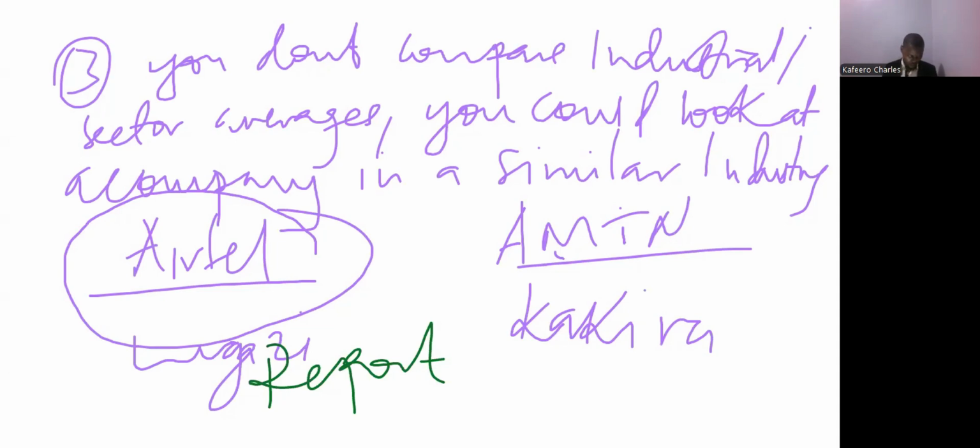But what you should know is that if you are going to be writing a report and you are going to be dealing with ratios, the first step is to do the workings.